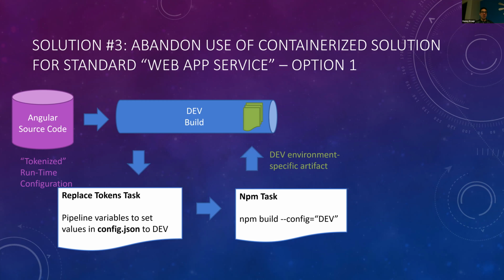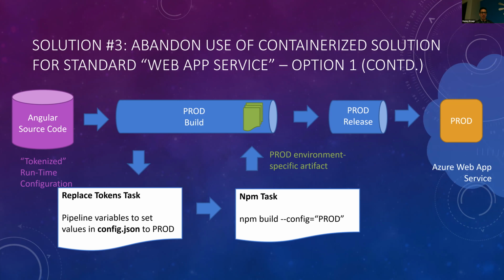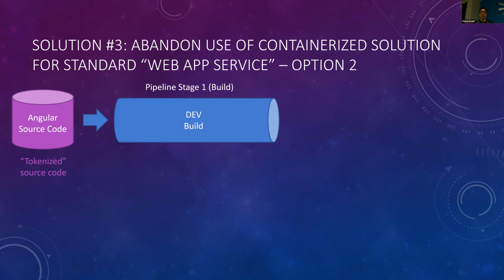It produces files that have a config JSON file that has the development environment URL already baked into it. Those files actually go back into the pipeline, and then eventually that gets deferred out into the release pipeline to reach the dev environment. This is an example of what that looks like for production. The npm task, notice, is the only thing that changes. We would have a config switch there to tell it to essentially use the production environment values instead of the development environment values.